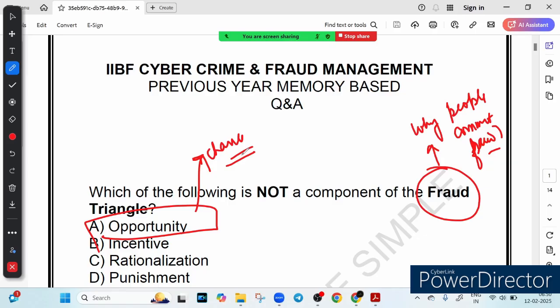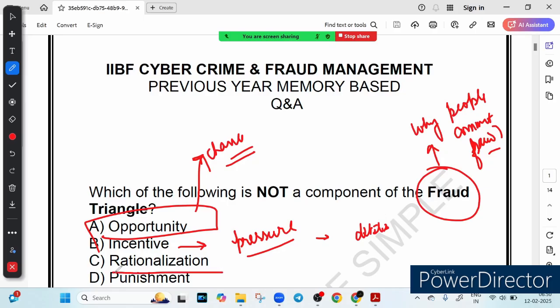Now option B says incentive. Incentive means pressure. Either you call it incentive or you call it pressure, both mean the same. This is the reason behind the fraud. People commit fraud when they need money, when they face job pressure, or have some personal issue. For example, an employee who has huge debts or a gambling addiction might feel pressured to steal money from the company to solve the problem, and that is an incentive.